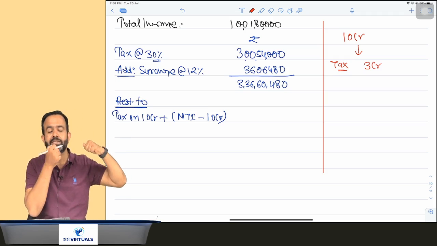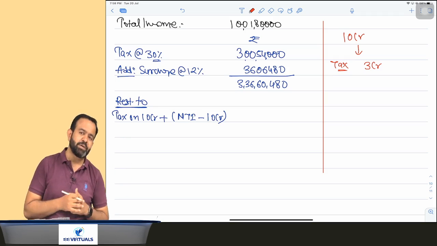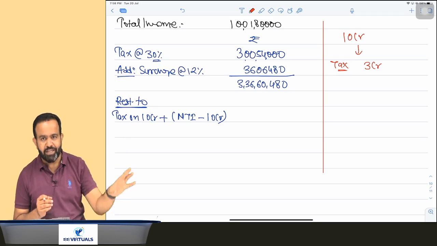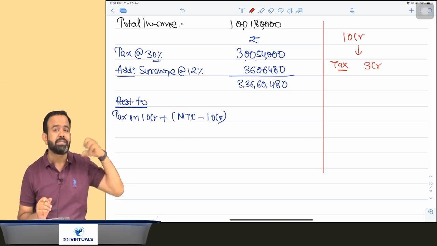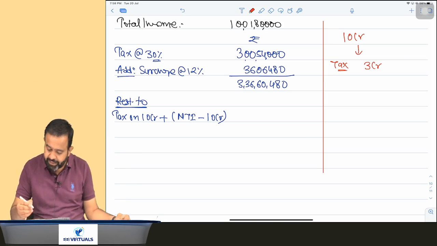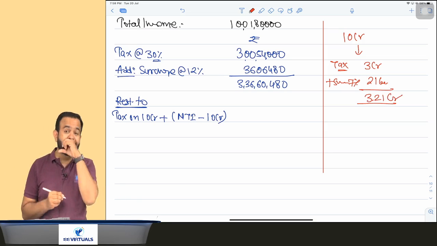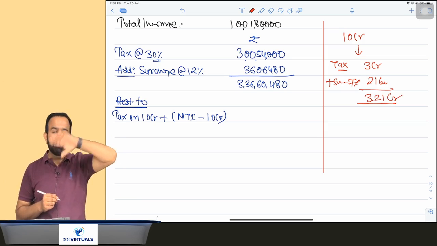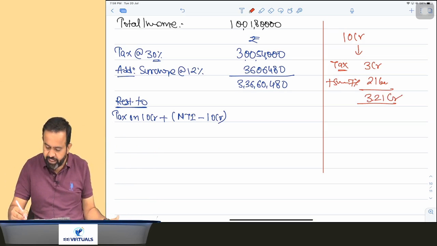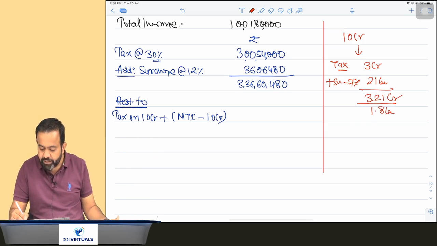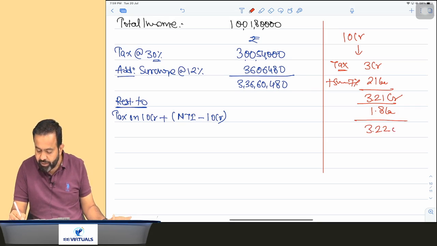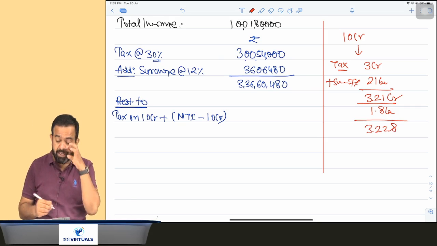If your income is 10 crore, obviously 12% surcharge is not applicable, but 7% surcharge is applicable. It means you have to take the surcharge at the rate 7%, that is 21 lakhs. So in simple words, 3.21 crore is the tax on 10 crore. Now what is your additional income over 10 crore? Here additional income is 1.8 lakh. So here it comes to 3.228, meaning 3 crore 22 lakh 80,000.